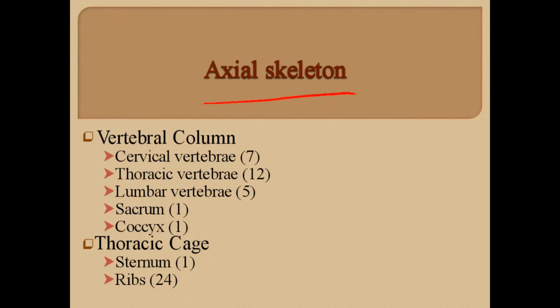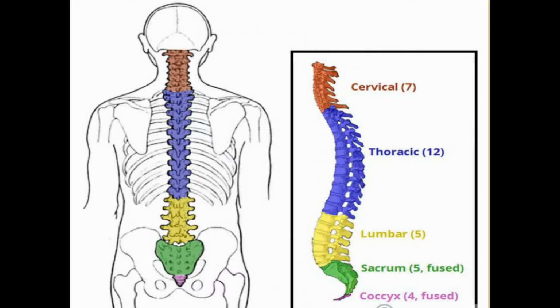The axial skeleton also consists of the vertebral column and the thoracic cage. This figure is showing the vertebral column in different colors. This is the cervical vertebra, this is the thoracic vertebra, this is the lumbar vertebra, this is the sacrum, and this is the coccyx. Cervical vertebra consists of 7 vertebrae, thoracic vertebra consists of 12, lumbar vertebra consists of 5, sacrum consists of 5, and coccyx consists of 4.